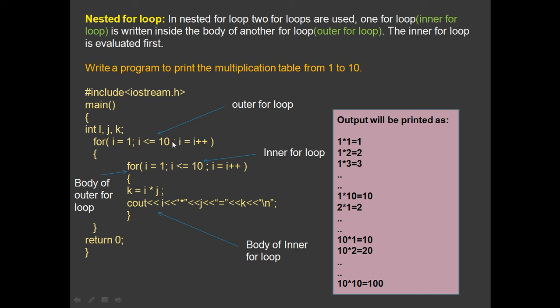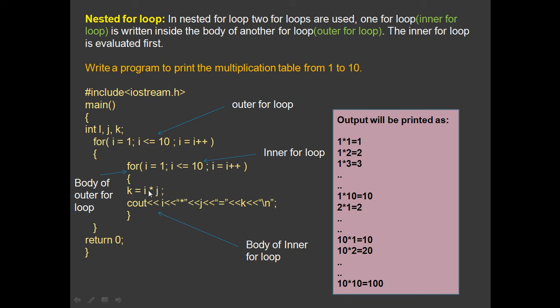3 is less than 10, so now it will start the multiplication of 3. This will keep on going till i becomes 10. So 10 is less than or equal to 10. Okay, so then the inner for loop will display the multiplication of 10. Clear? So this way you get all the multiplication tables from 1 to 10. Clear? So type out this program also.